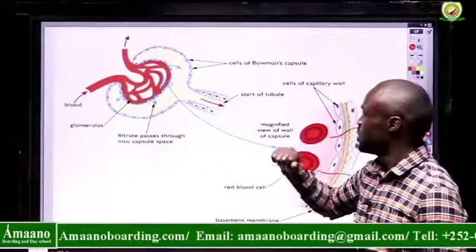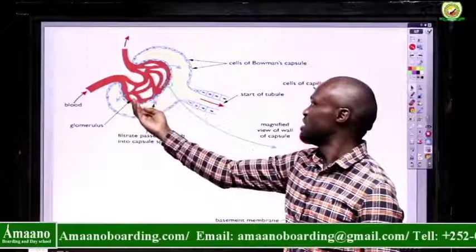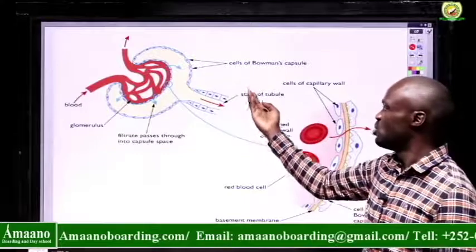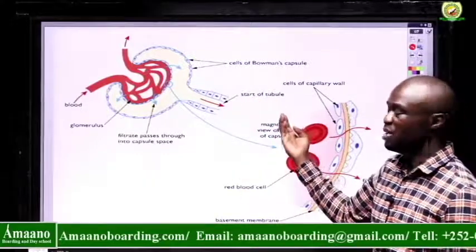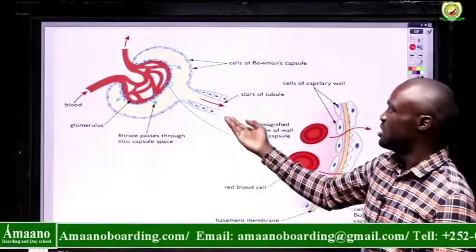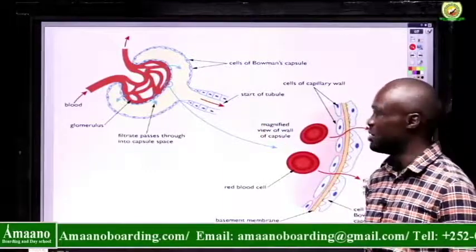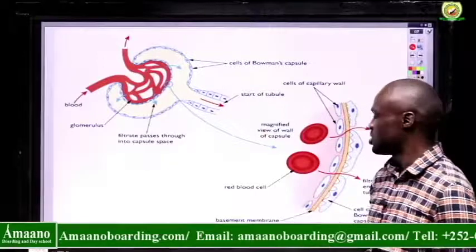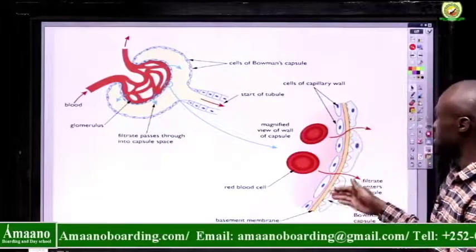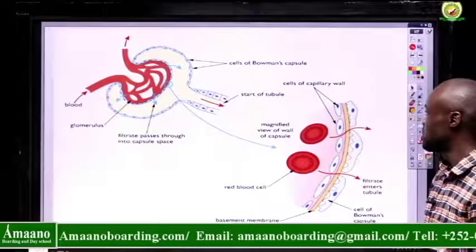When you look here, you can see that as pressure builds up, these are the walls of the glomerulus. So small-sized materials pass through and then go up to the proximal convoluted tubule. They begin to move along the nephron or the tubule. And then as reabsorption takes place, by the time this glomerular filtrate reaches the collecting ducts, all the essential materials have been reabsorbed, and the rest is lost as urine. So this is an extension of the glomerulus. This is the membrane. You can see it has pores which can allow small-sized materials to pass through.